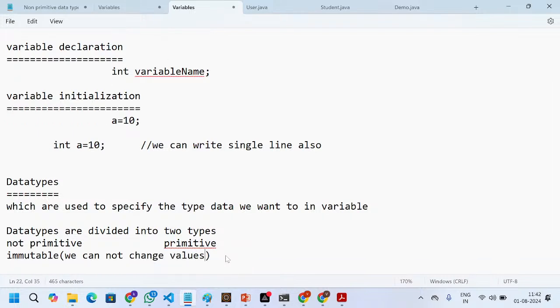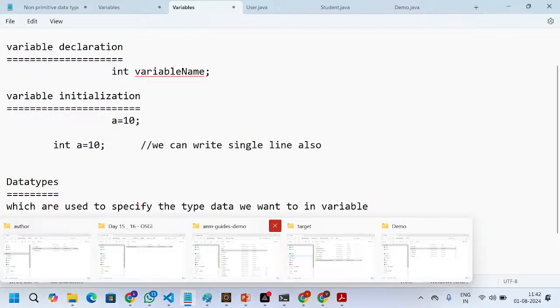And next thing is, here we have the primitive data types, primitive and non-primitive. Okay, this is the non-primitive, right?